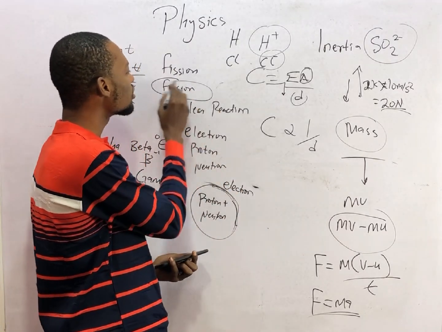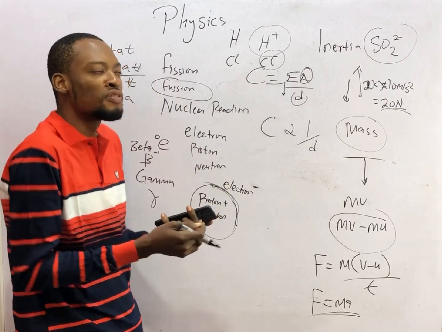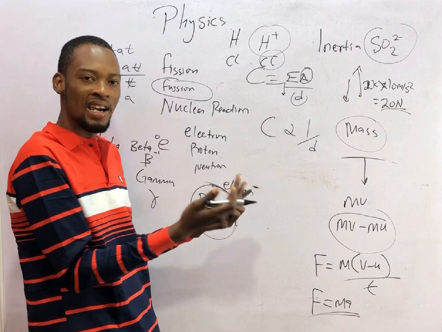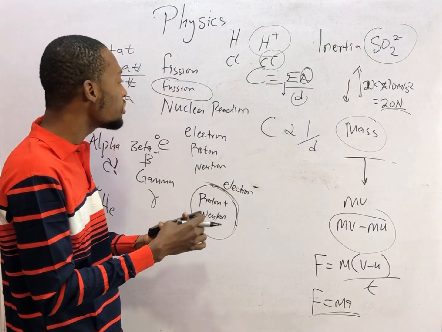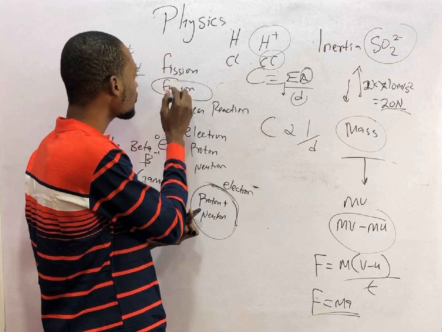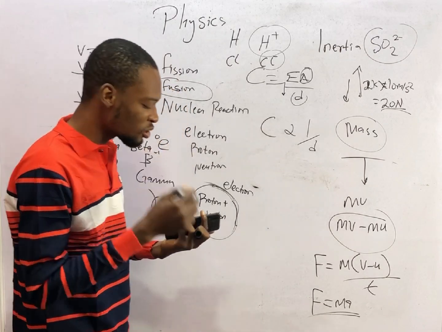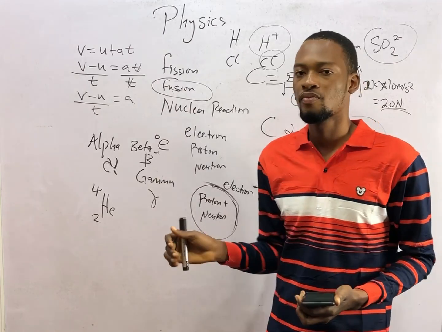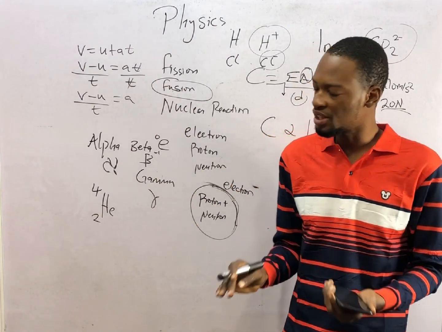Smaller nuclei come together to form a heavier nucleus of higher mass than the individual reactants. We say that they are fused together. In fusion, the application is the sun. Energy from the sun is gotten from nuclear fusion, but it touches us via radiation.